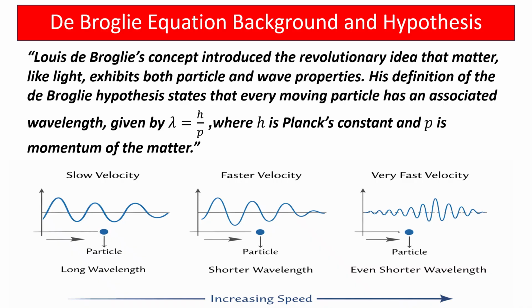It is expressed as lambda equals h upon p, where h is the Planck constant and p is the momentum. When the wavelength is large, matter shows wave nature, and vice versa: if the wavelength is very small, matter will show particle nature.